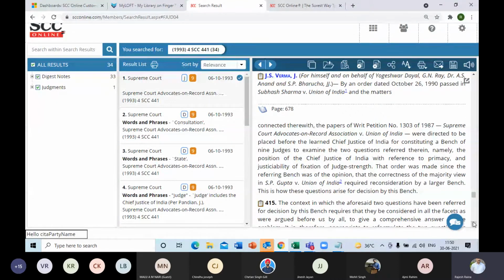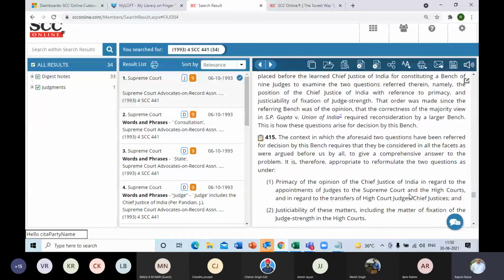Now, every para which is mentioned over here has this icon adjacent to it, which is meant for copying purposes. You cannot copy the entire judgment manually by using highlighting and Control-C, Control-V, because this particular judgment has the digest notes or the head notes embedded. So therefore, the manual copying is not activated. But of course, you can copy the judgment paras.